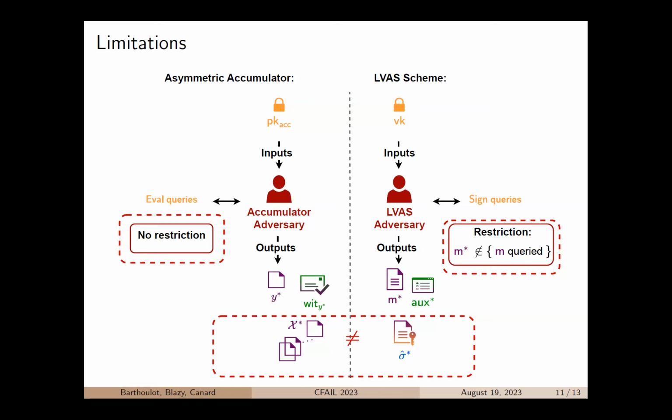Well, while the restriction on the LVIS adversary is quite natural, it is more complicated to answer that question for the accumulator. And in all the security properties right now, you do not have such restriction. So we were working a little bit on finding new security properties for accumulators. And for now, we have not succeeded in obtaining such properties. And I think that even if we were able to solve that issue, there will be another really important one here. And we may fail again.